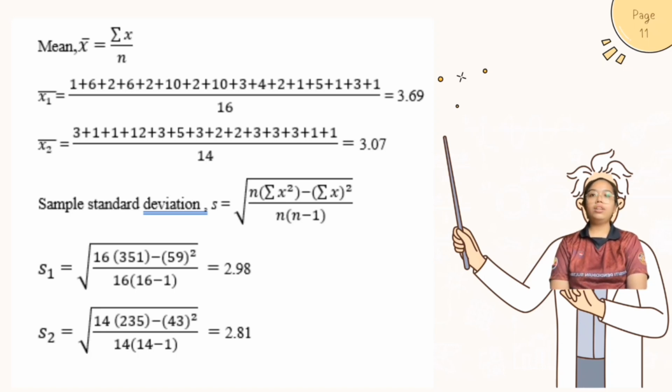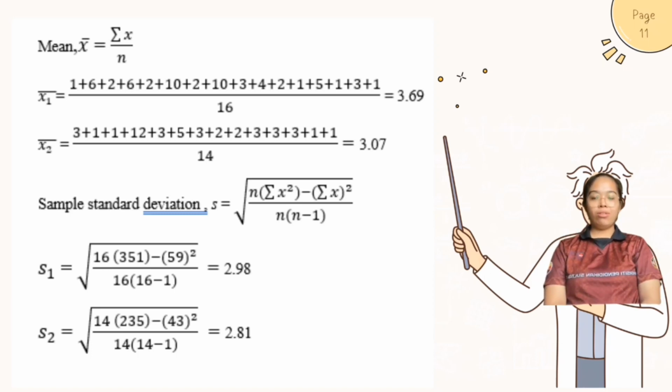So, S1 represents the standard deviation for the time spent on Shopee and S2 represents the sample standard deviation of time spent on TikTok Shop. So S1 is equal to 2.98 after we calculate using the formula, and S2 is equal to 2.81.